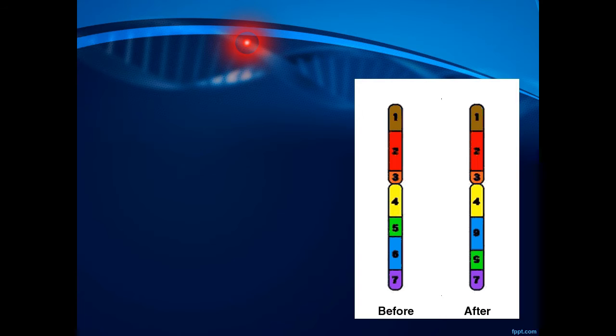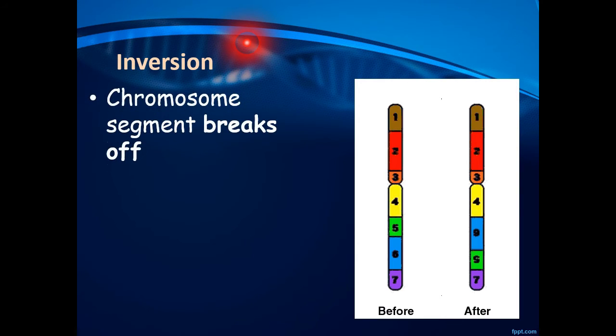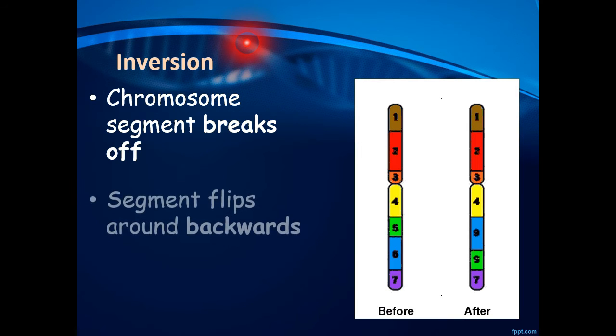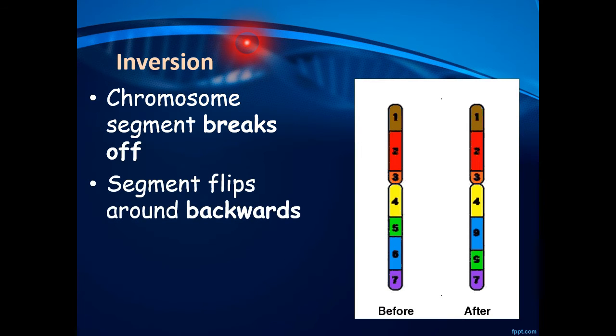As was stated earlier, there is one exception to the loss-gain scenario of chromosomal mutations. That would be inversion. In inversion, a genetic material from a chromosome detaches itself. The same material is then going to reattach itself into the same chromosome. The problem happens because when it does so, it does in an inverted manner,